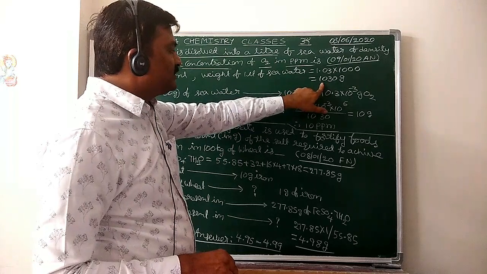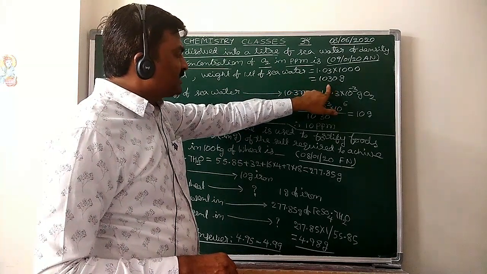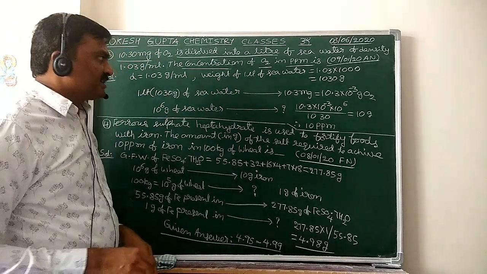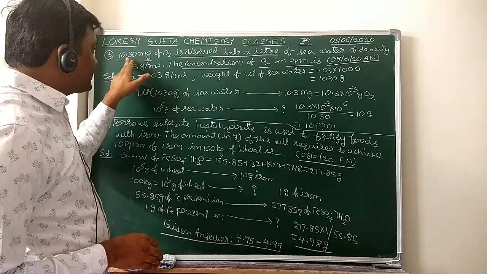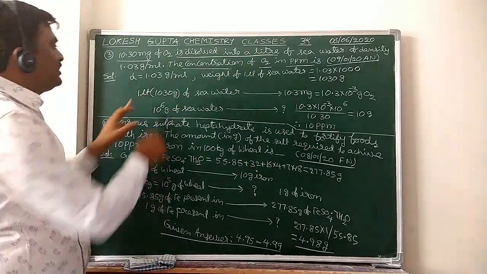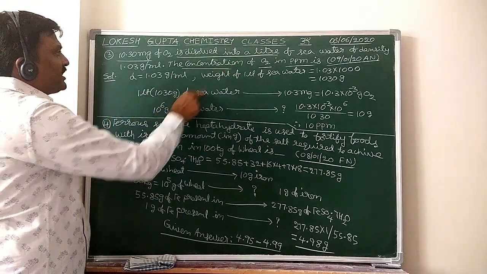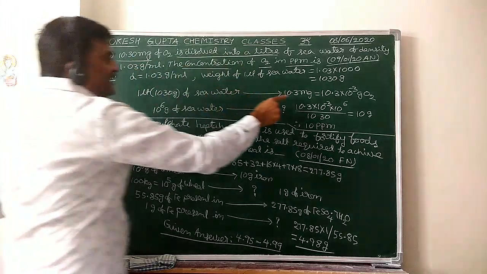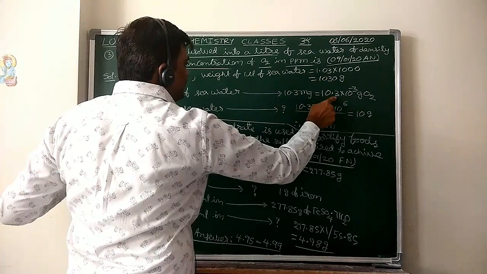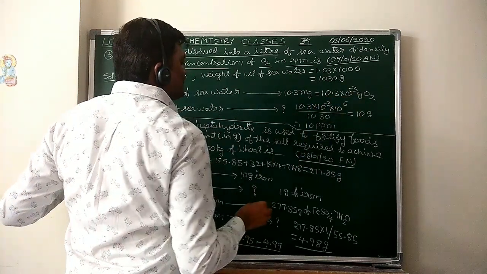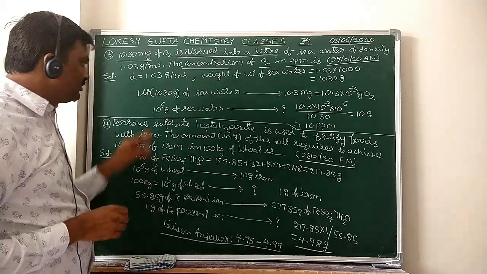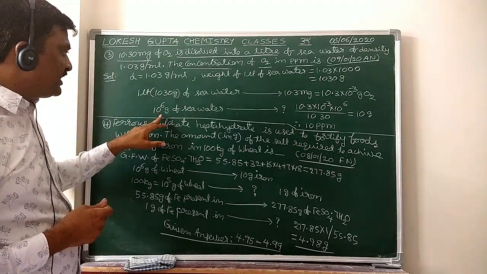So this is equal to 1030 grams, the weight of 1 liter of seawater. See what they informed? They informed that 1 liter means 1030 grams of seawater versus 10.3 milligrams of O2. So this is equal to 10.3 into 10 to the power minus 3 grams of O2. This information they gave. Now what do we have to calculate?